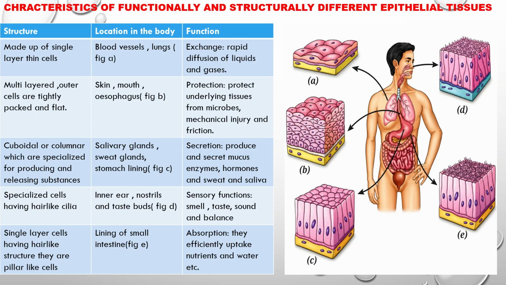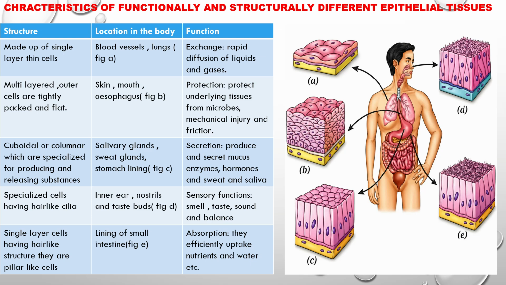Now, in figure C, location is salivary glands, sweat glands, stomach lining, and their structure is cuboidal or columnar, which are specialized for producing and releasing substances. Now, function is secretion. Produce and secrete mucus, enzymes, hormones, sweat, and saliva.